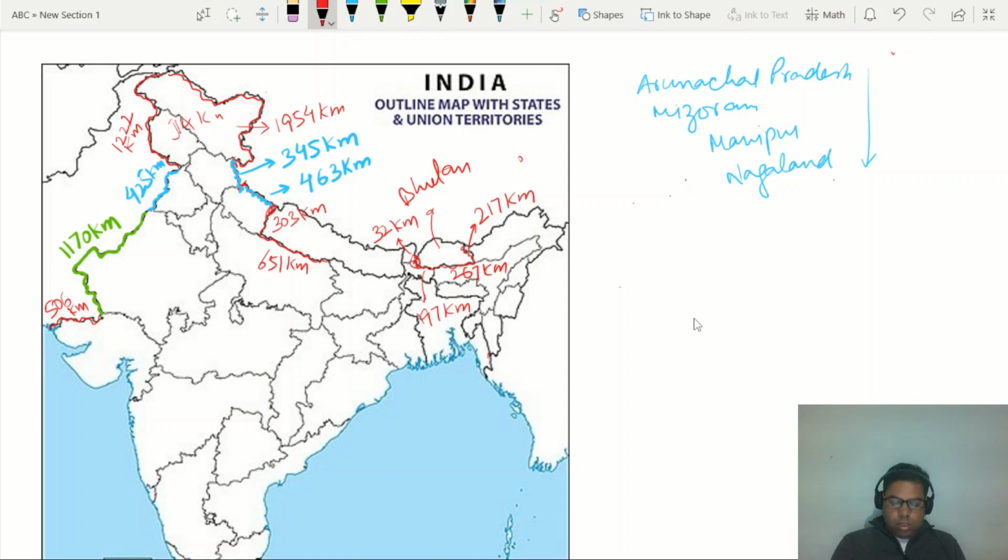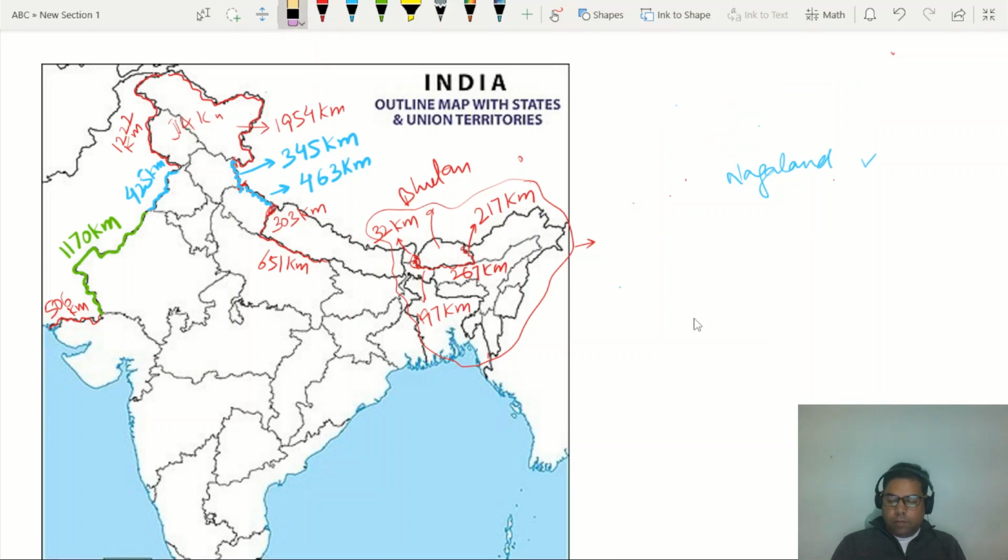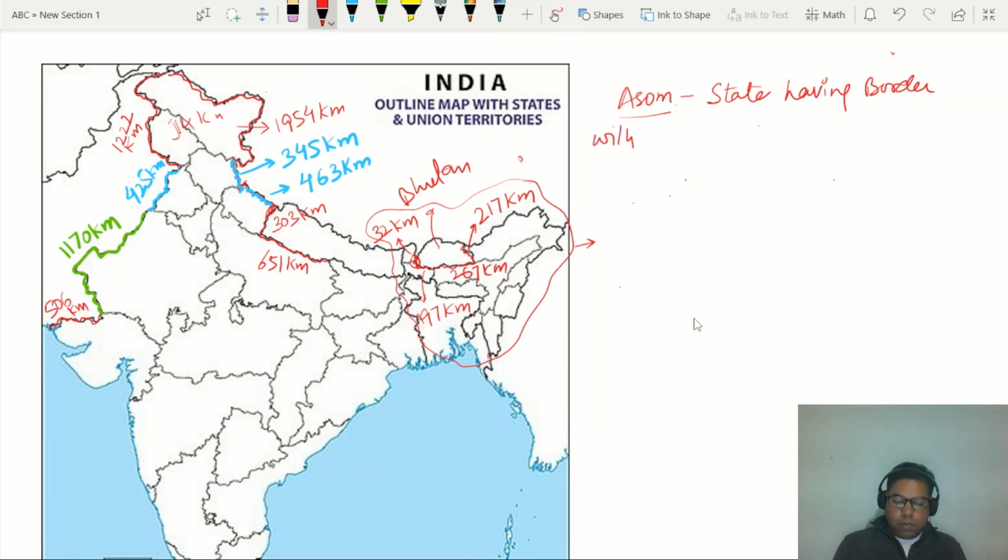Right. Now, this whole region of India's political area is very important from the exam point of view, because recently this whole region has been in the news. Now, if we discuss the exam point of view from this area, how can the question be framed? Number one, Assam border is very important. Number one, the state having the border with the maximum number of neighboring states.